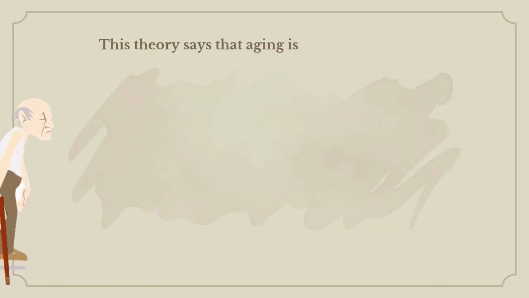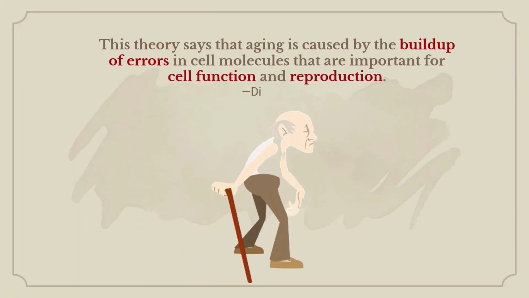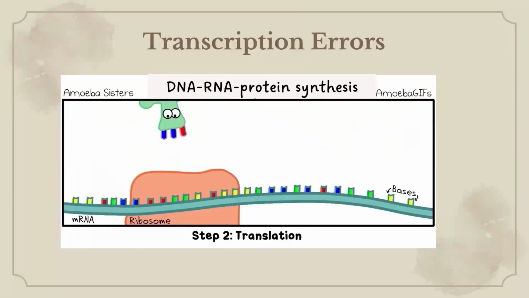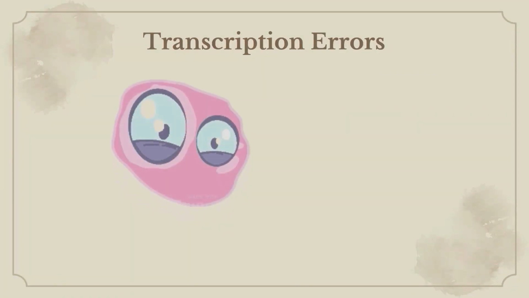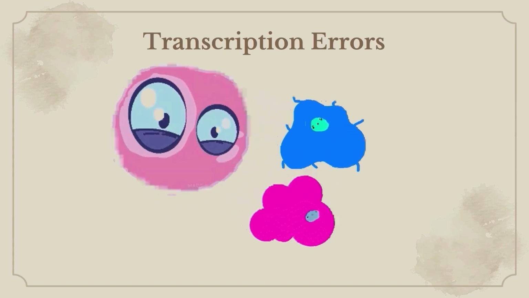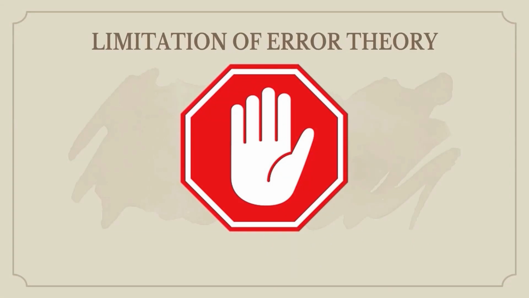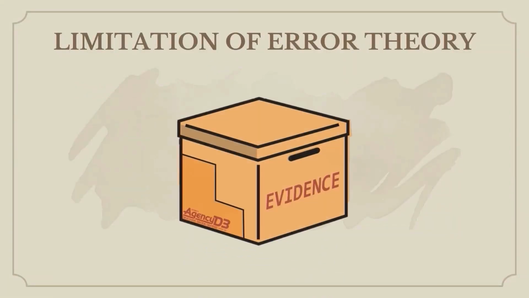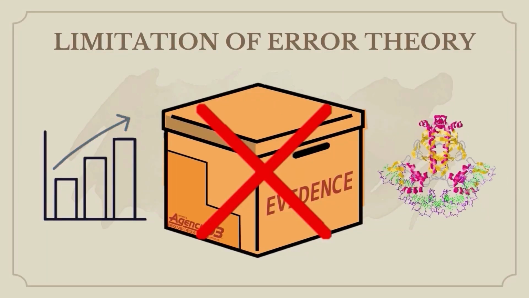Let's move on to error catastrophe theory. This theory says that aging is caused by the build-up of errors in cell molecules that are important for cell function and reproduction. It involves transcription errors that may occur in any stage of DNA, RNA, protein synthesis. Because transcription errors occur, the final product does not resemble the parent cell, thus reducing its functionality. But wait! The latest studies indicate that this theory was discarded because there was not enough evidence to back up the idea that aging automatically accelerates the alteration of protein.